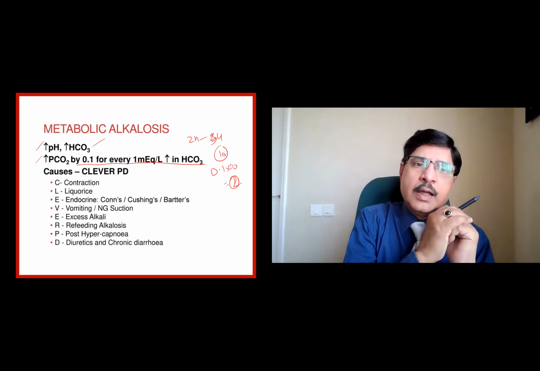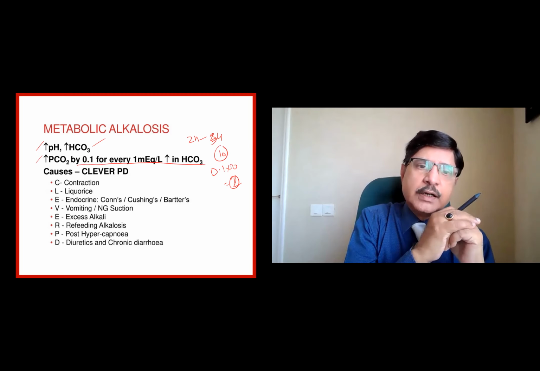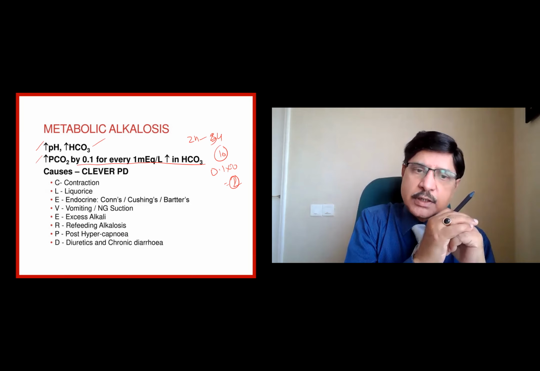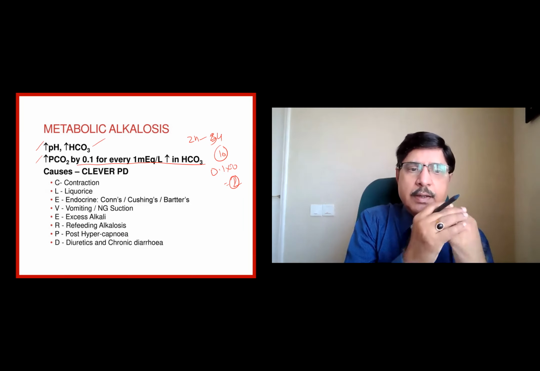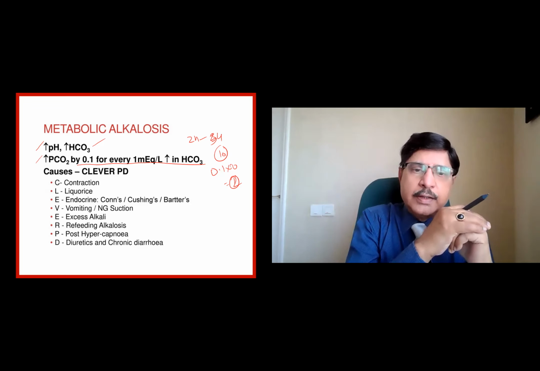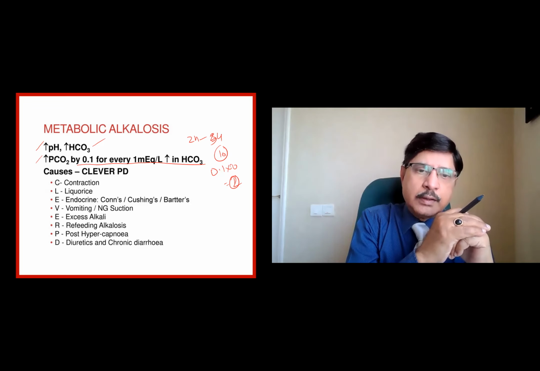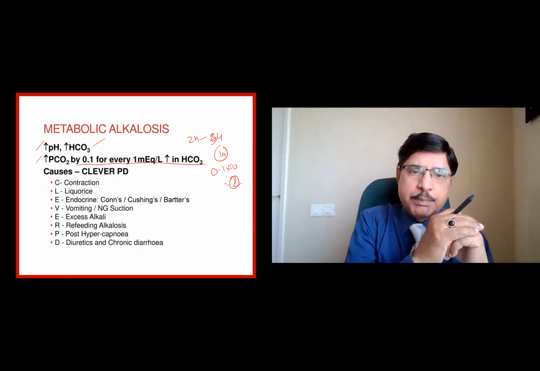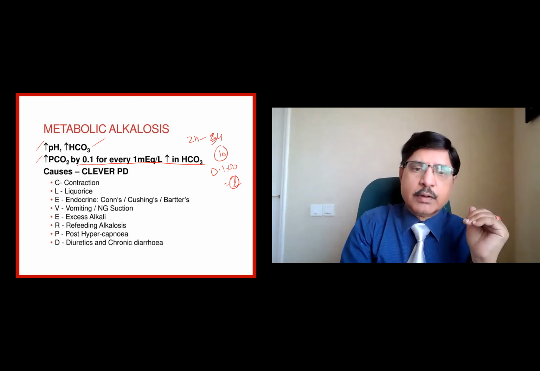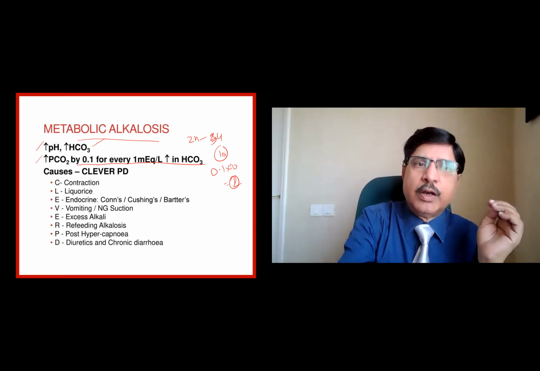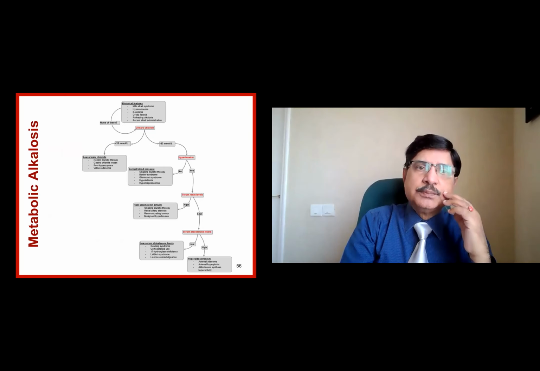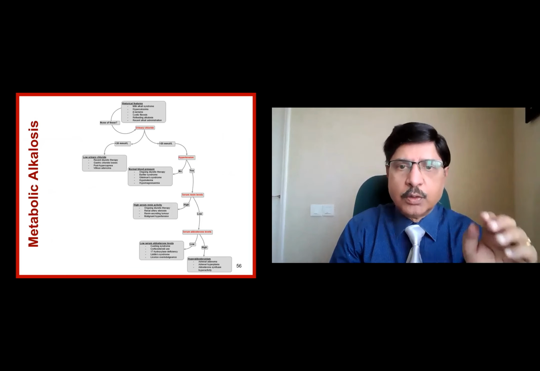So the causes are CLEVER PD: contraction, licorice, endocrine like Conn's and Cushing's and Bartter, vomiting, nasogastric suction, loss of gastric acid, excess alkali, milk-alkali syndrome, and then feeding of alkalosis, and then hypercapnia, post-hypercapnia correction, diuretics and chronic diarrhea. CLEVER PD is the mnemonic for metabolic alkalosis. I'll show you at the end.